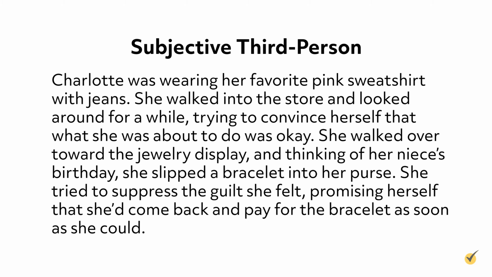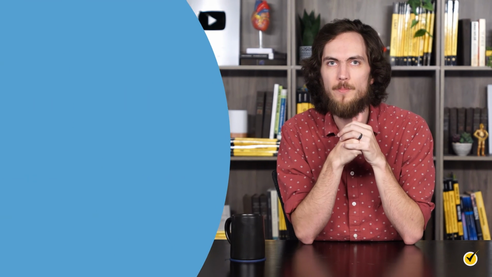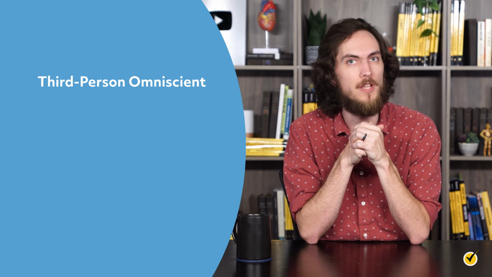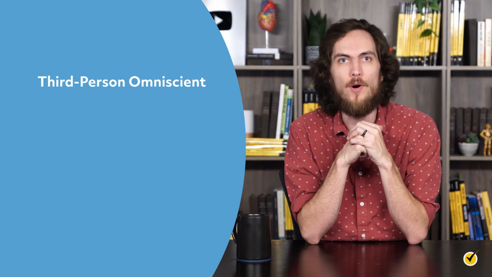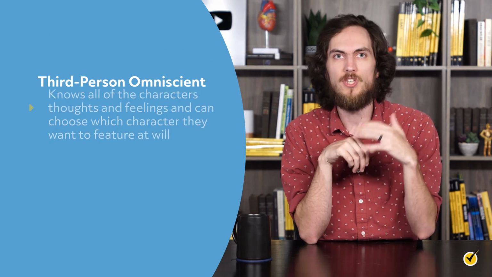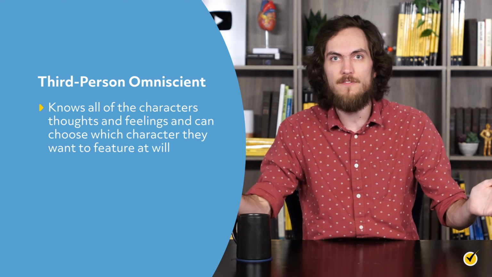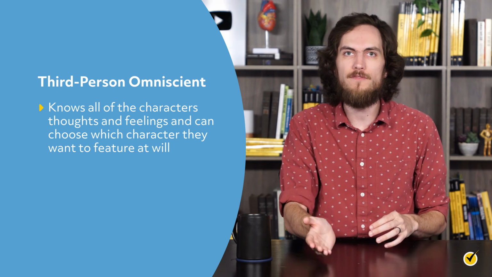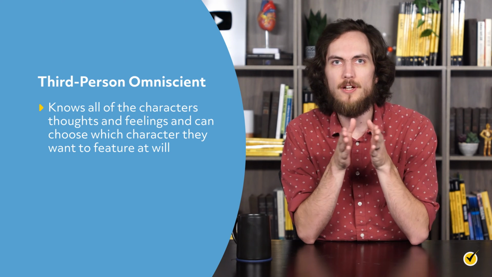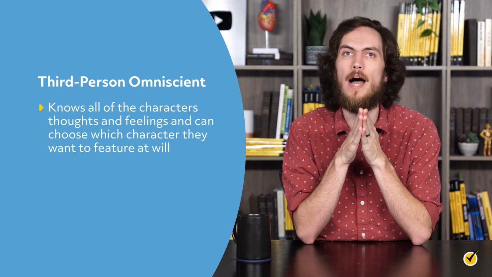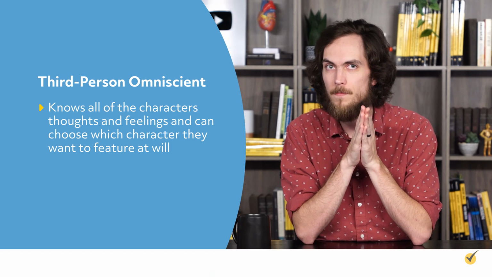Now, in this version of the same event, the narrator relays the character's thoughts and feelings to the reader. This type of narration is also called third-person limited, because the perspective is limited to only one character. And the final type of third-person narration is known as third-person omniscient. Now, we already talked about the meaning of the word omniscient, so it might be easy for you to figure out what this type of narration looks like. This type of narrator knows all of the characters' thoughts and feelings, and they can choose which character they want to feature at will. If we take another look at our same scenario and rewrite it in third-person omniscient, it might sound something like this.